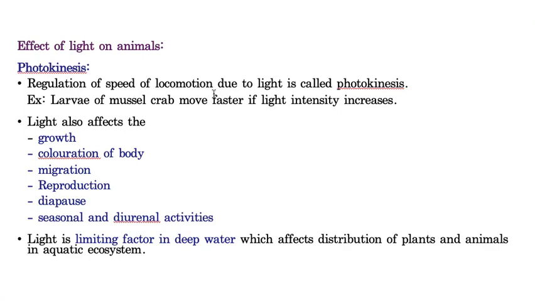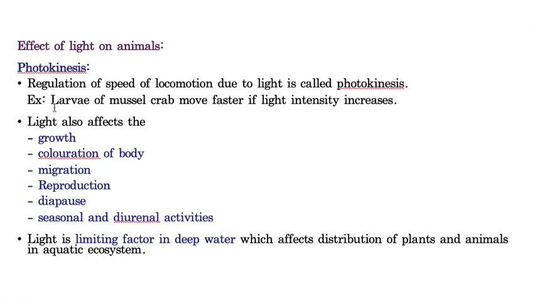How? For example, if you keep a plant under shade, it obviously shows a response, that means it starts bending towards the light. So it is a type of movement shown by the plant. But a plant cannot move from a dark place to a light place. It cannot show locomotion. So locomotion is different from movement.